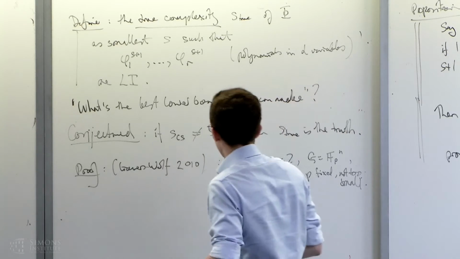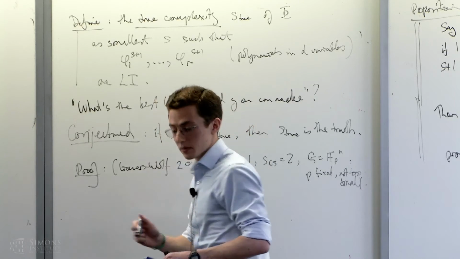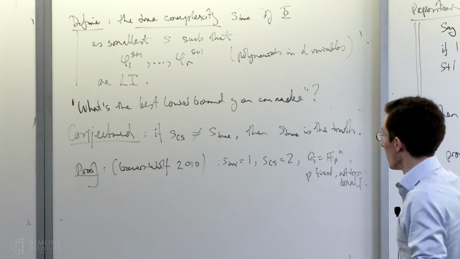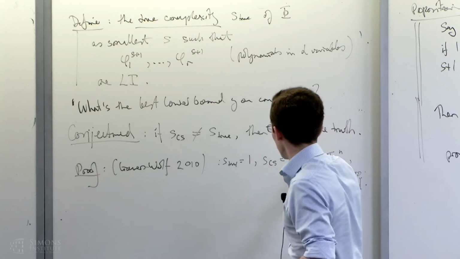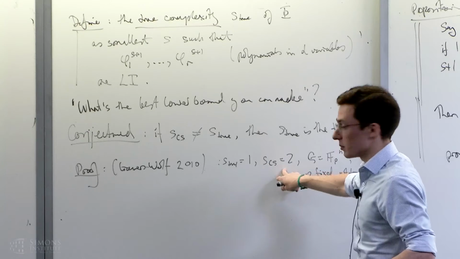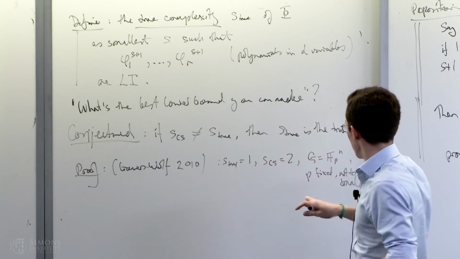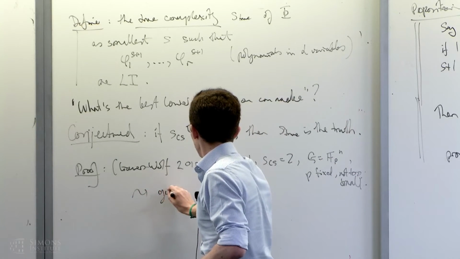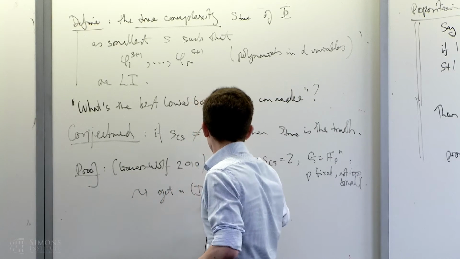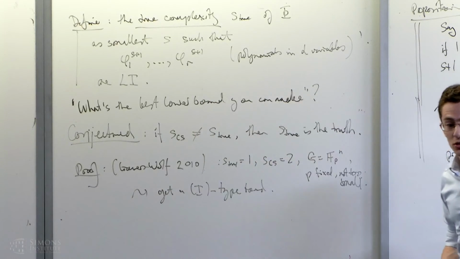And then a bunch of other. Sorry, what's the statement exactly? Right. So the statement is, in any situation like this, I have a system of linear forms where the Cauchy-Schwarz complexity is 2, and the true complexity is 1. Then you get a sort of 1-type bound. So in these cases, they prove that if I have a set which is close to uniform.